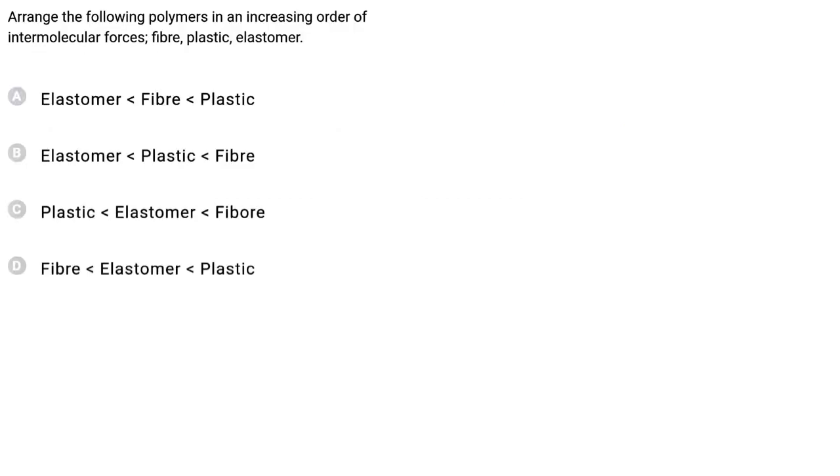In this question we have to arrange the following polymers in increasing order of intermolecular force of attraction: fiber, plastic and elastomer. Now fibers have the strongest force of attraction like hydrogen bond. So fibers have the strongest intermolecular force of attraction.